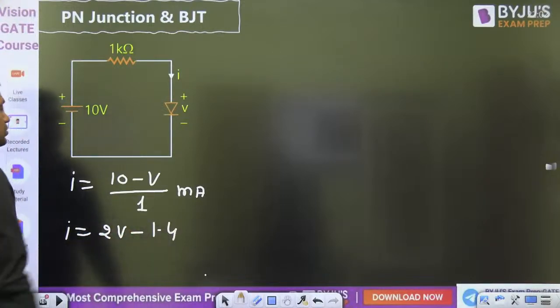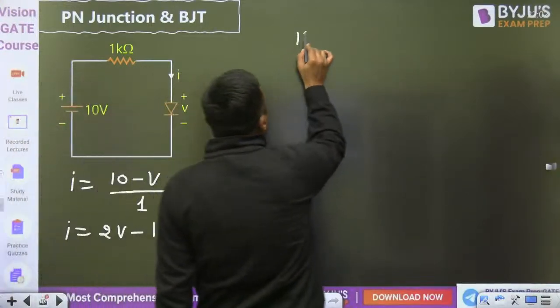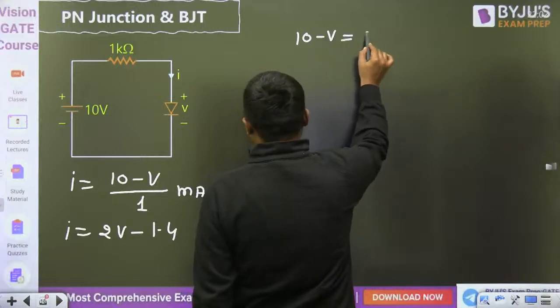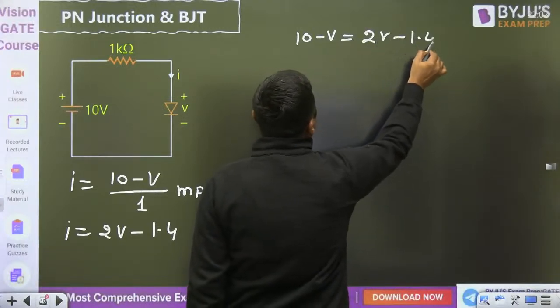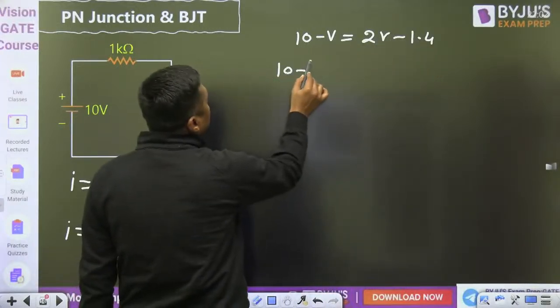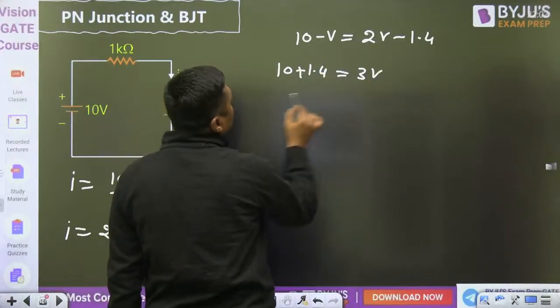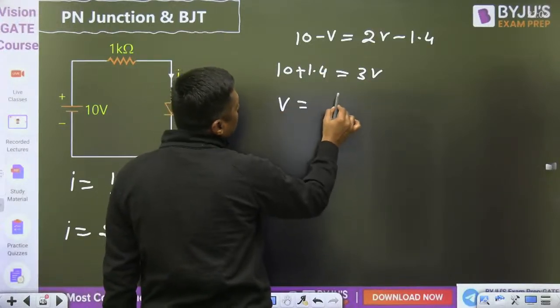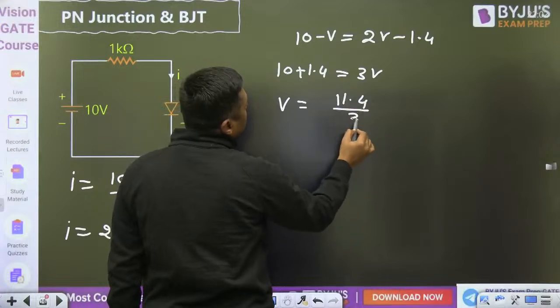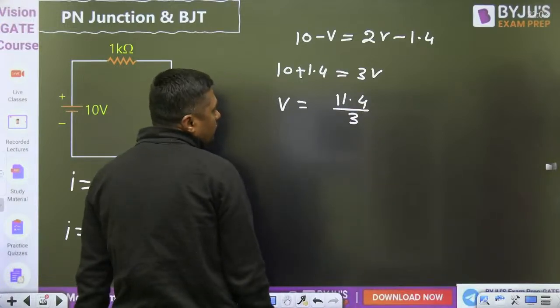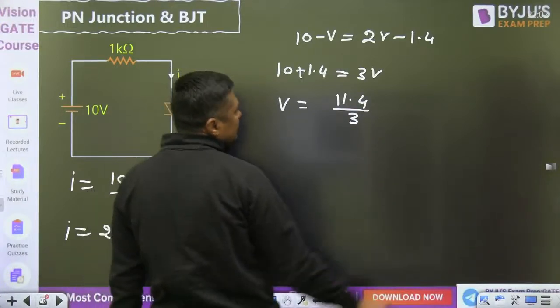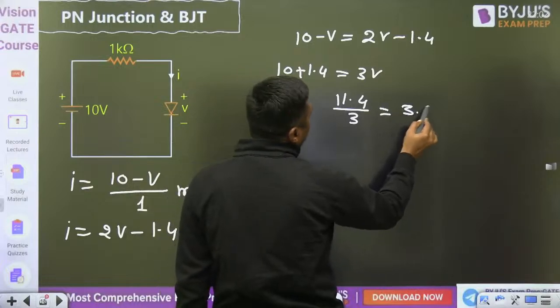Can you equate these two? Yes, we can equate. So 10 minus V is equal to 2V minus 1.4. So 10 plus 1.4 is equal to 3V. So V is equal to 11.4 divided by 3, then it will become 3.8 volt.